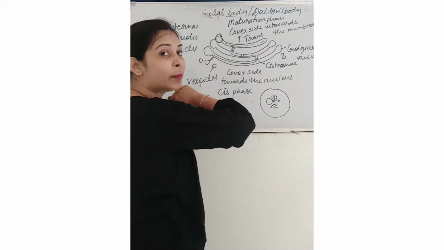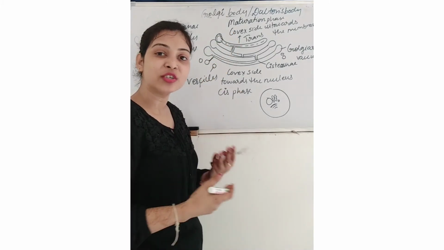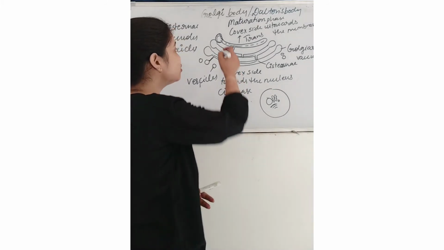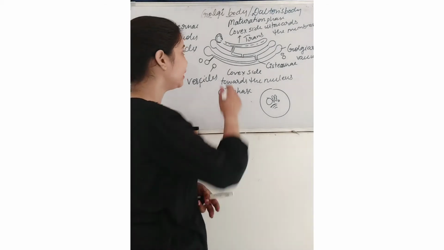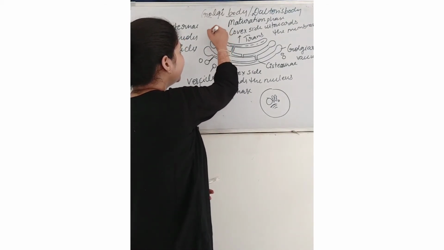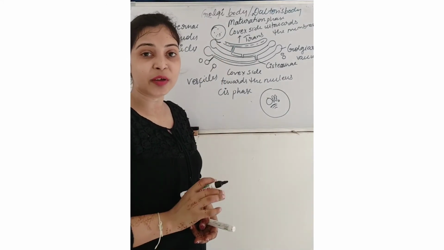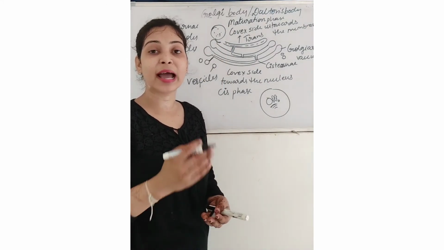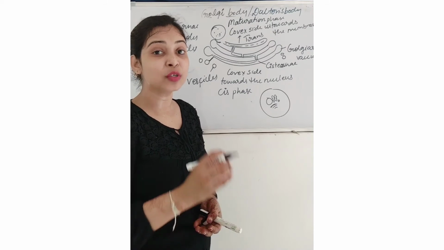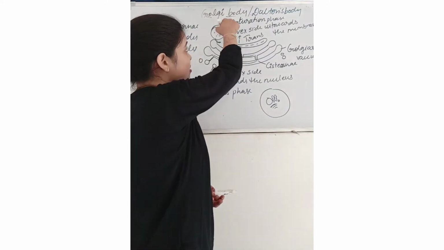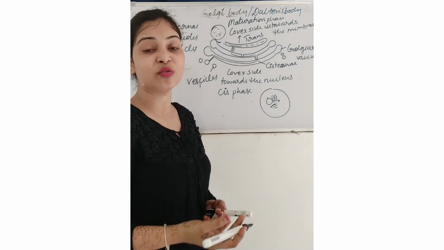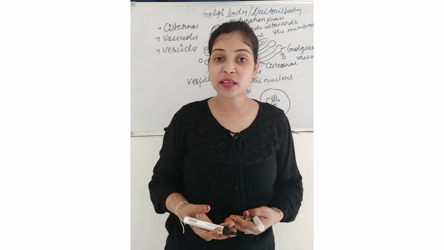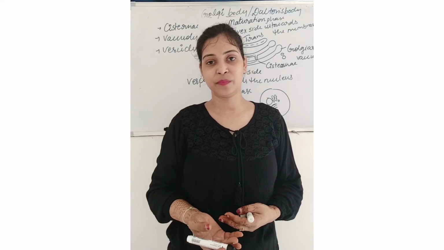When maturation has taken place, this swollen part will detach from the cisternae and form a big spherical vacuole filled with hydrolytic enzymes, and later on this big vacuole gives rise to the lysosomes, right?